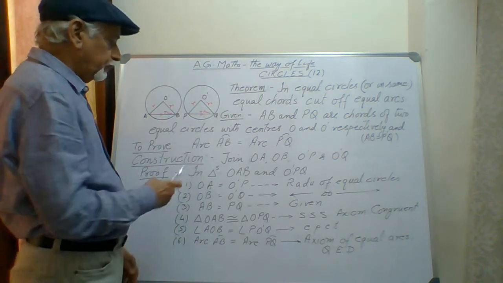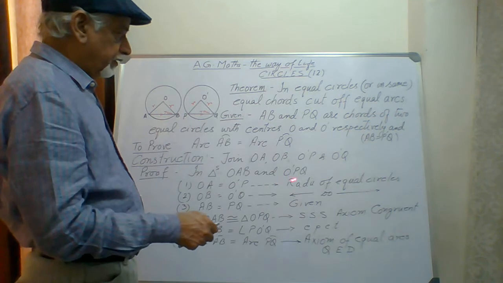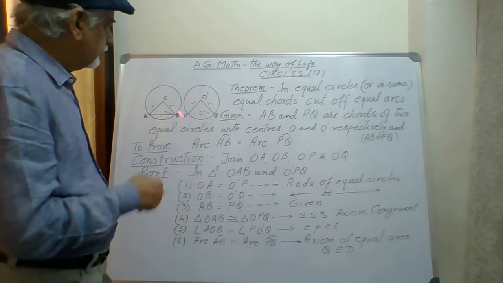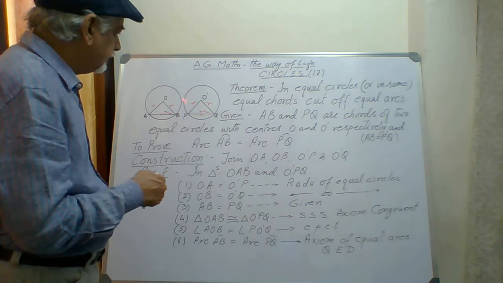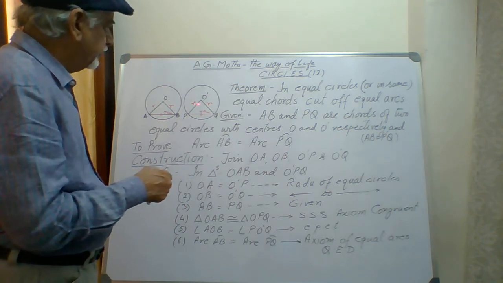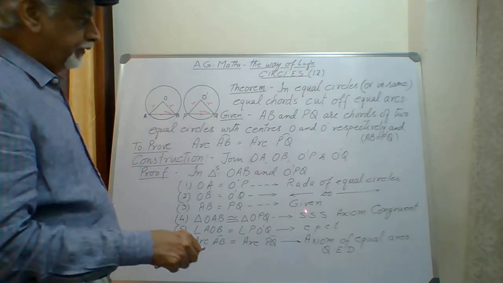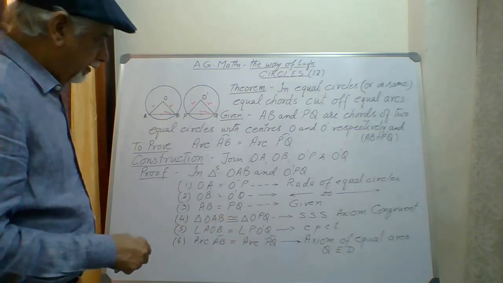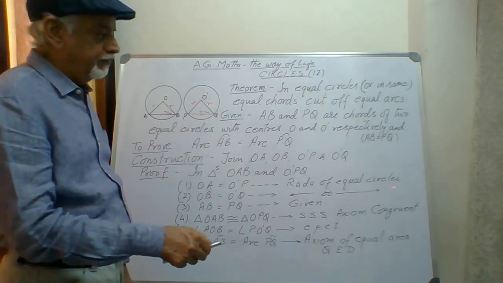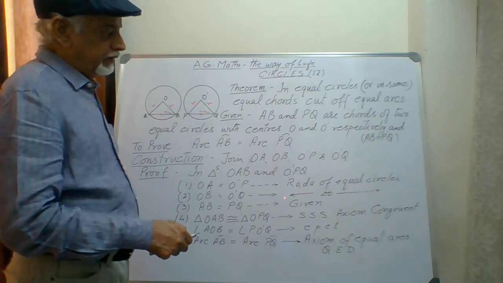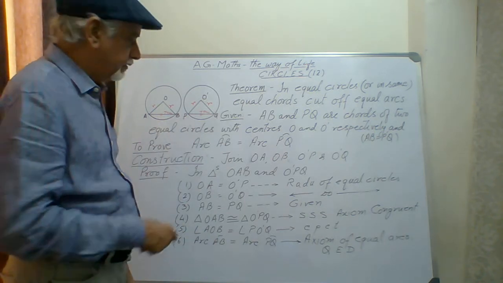So in triangles OAB and O dash PQ, OA is equal to O dash P because they are equal circles and the radius of this circle must be equal to the radius of this circle. So, radii of the equal circles. Similarly, OB must be equal to O dash Q, the same reason, radii of the equal circles.